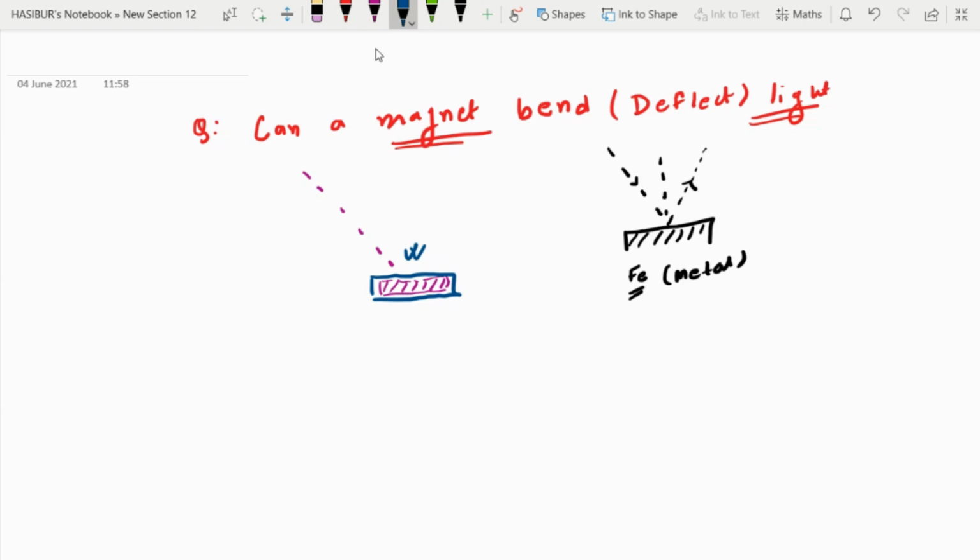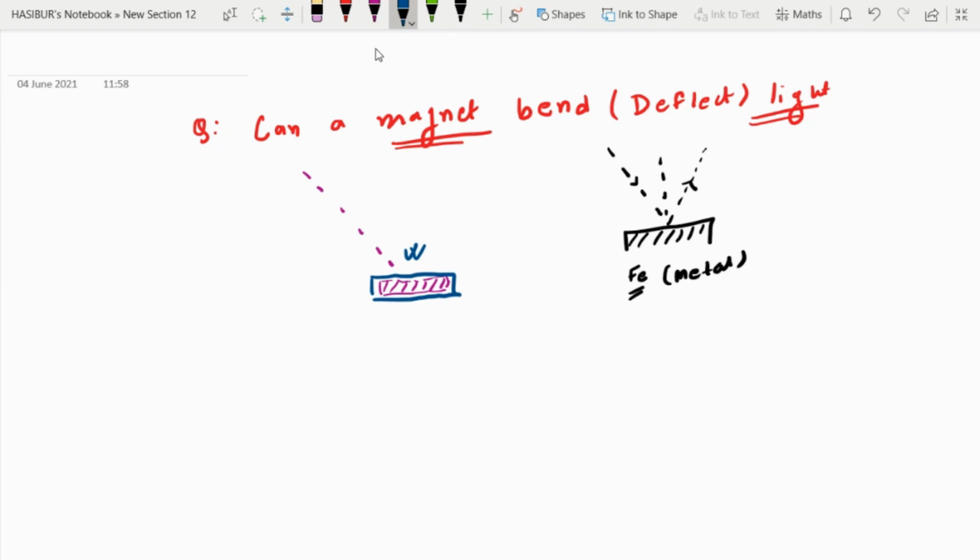I want to know whether there is any effect of a magnetic field that basically bends this light. So whether any interaction of the magnetic field with the light is present or not. So this is the final question, and I want to investigate this.